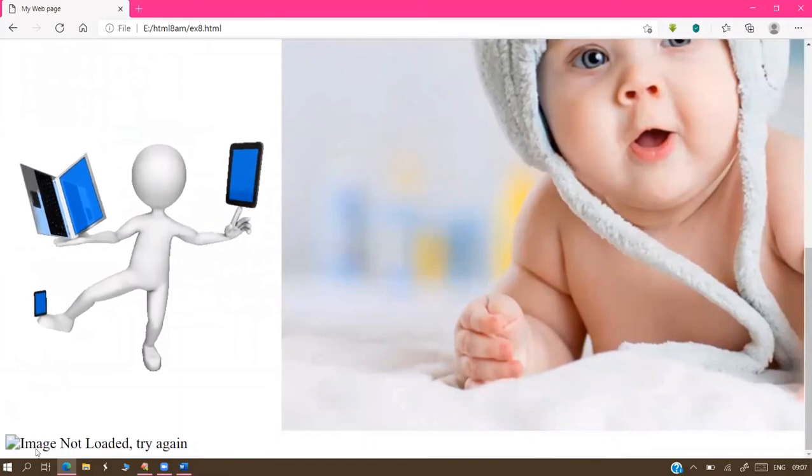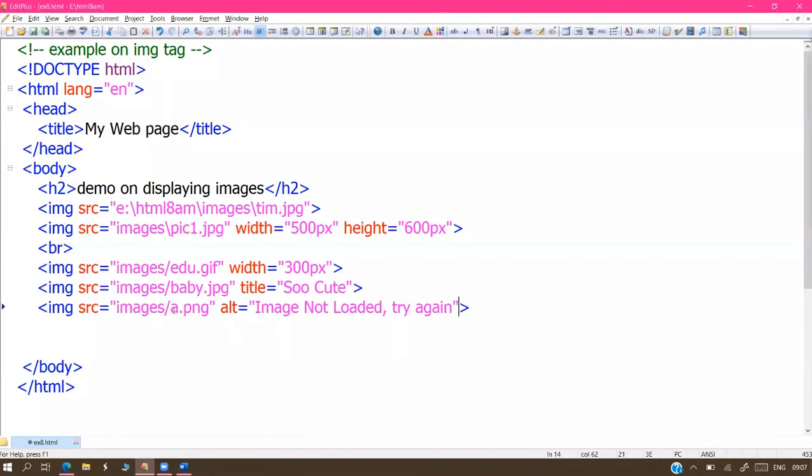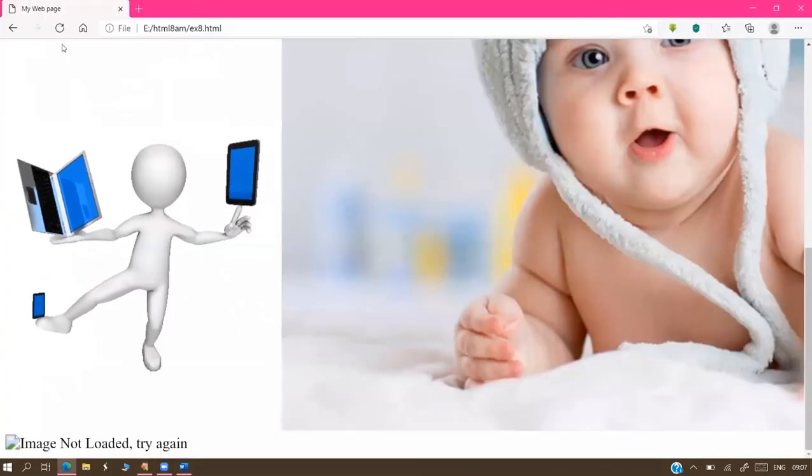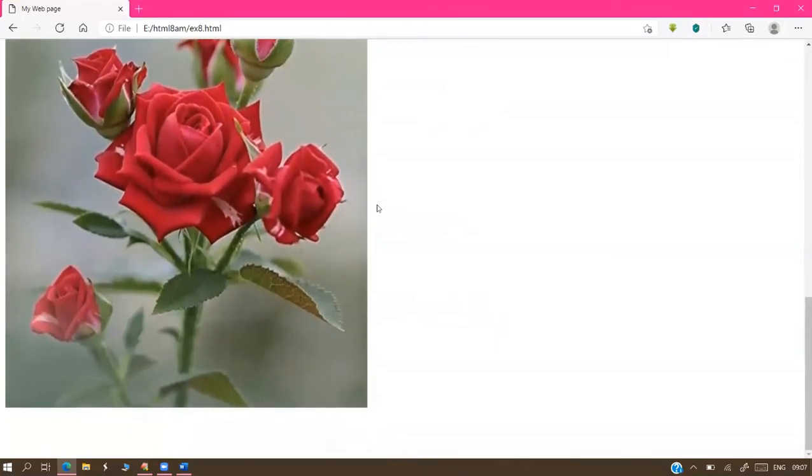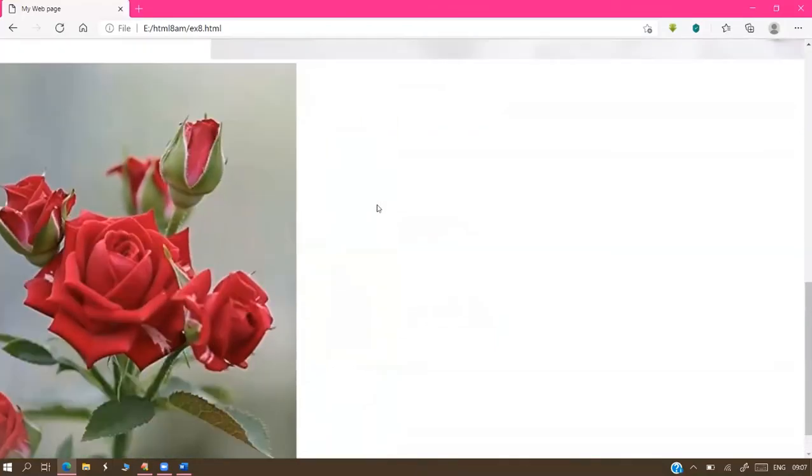If the image loads successfully, sir, this message does not come. Yes, really. You can check it here. Rose.jpg. The image is proper and it is loading also. Now we are not getting any message. See that, no message.